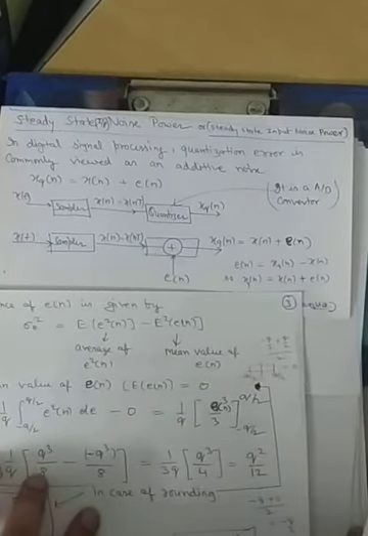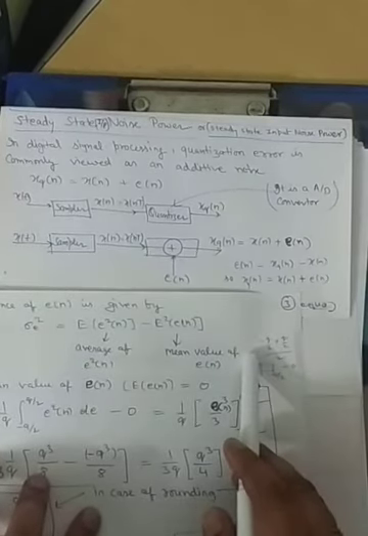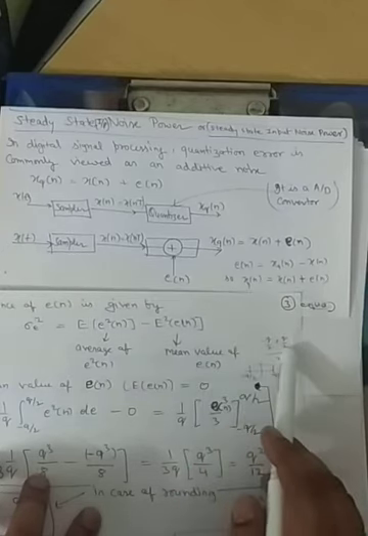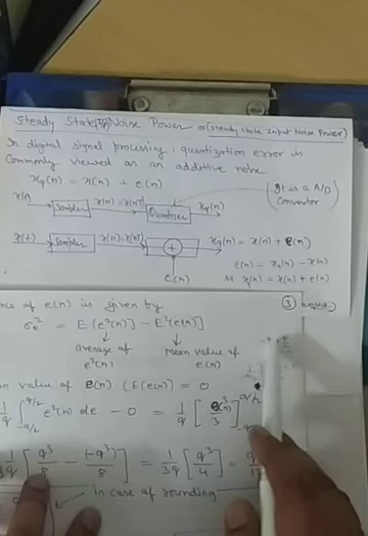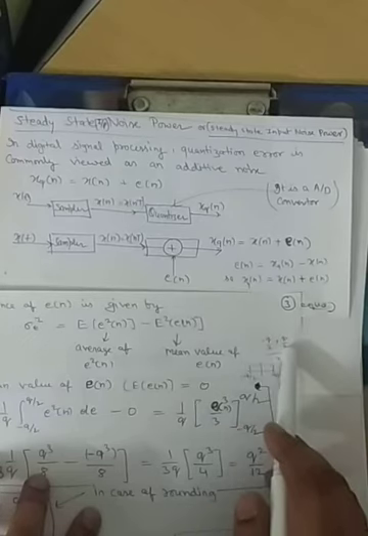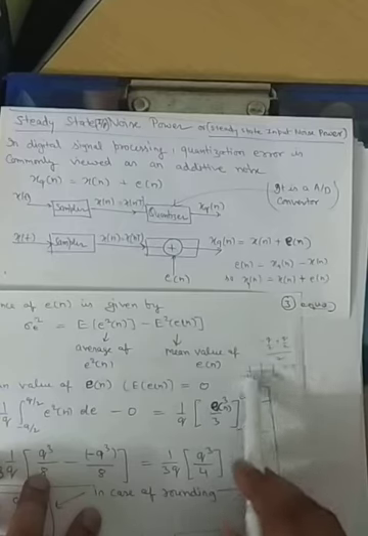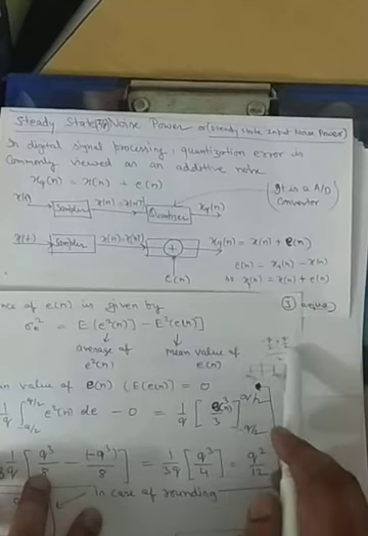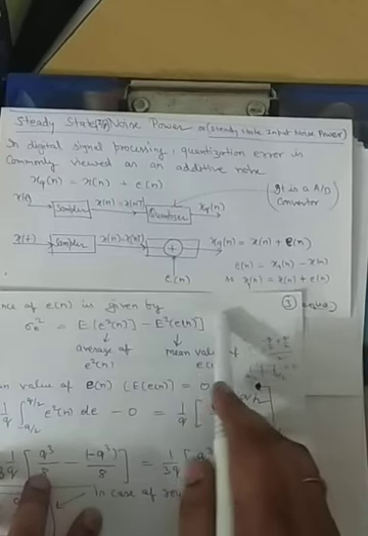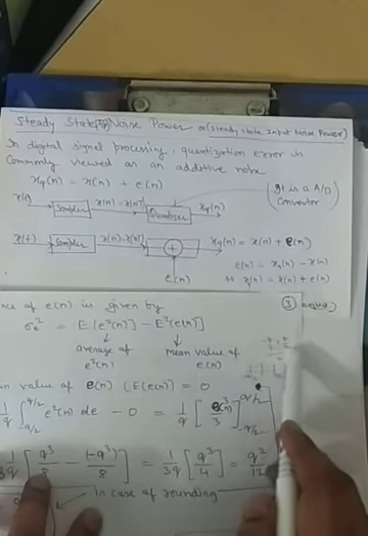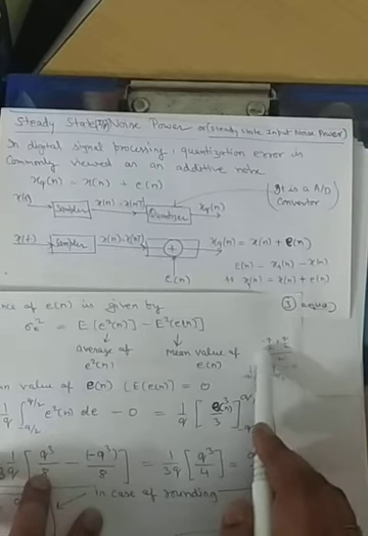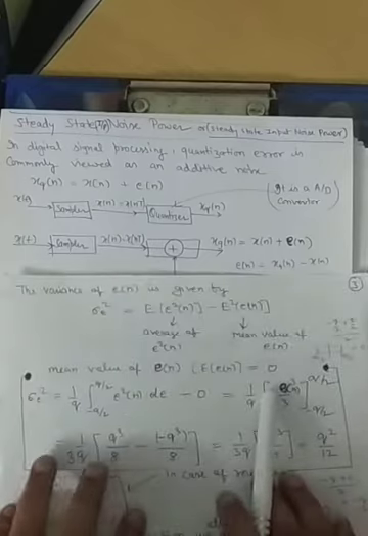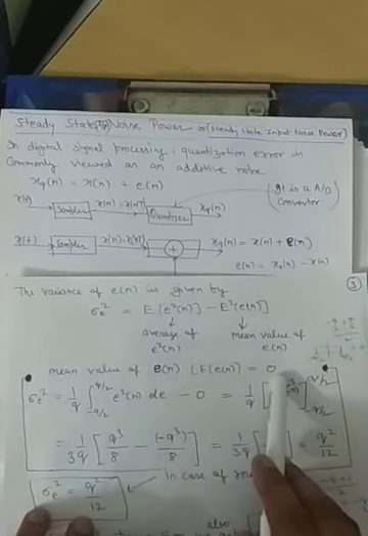In the case of rounding, the value of the noise signal will lie from minus q by 2 to q by 2. So the mean in this range will be the sum of the maximum and minimum values divided by 2. The mean will be 0, because the distribution of noise is uniform. So we take the average of the higher and lower limits to get the mean. So the mean in the case of rounding is equal to 0.